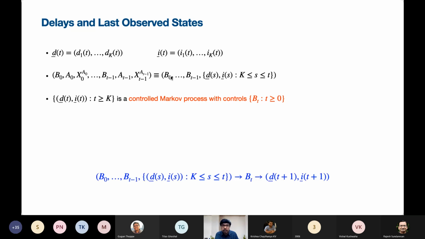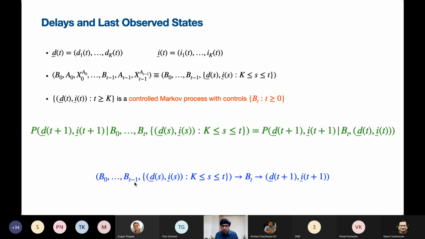Our convention is that given the controls B0 to BT minus 1 and all the delays up to a certain time, the next action, or the next control, or the next arm BT is going to be sampled. Thereafter, the state of the system is going to be updated to DT plus 1, IT plus 1.